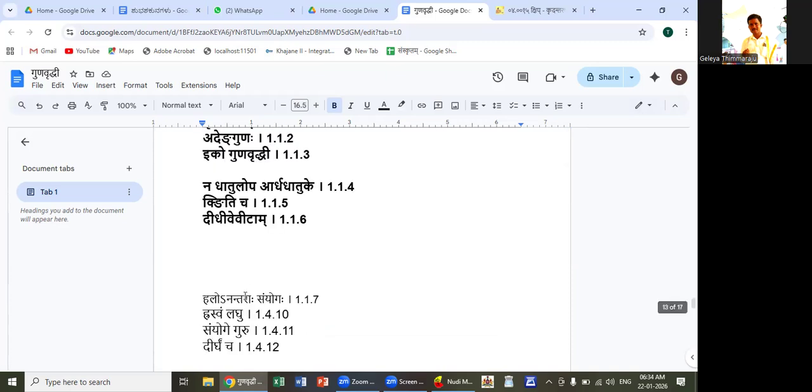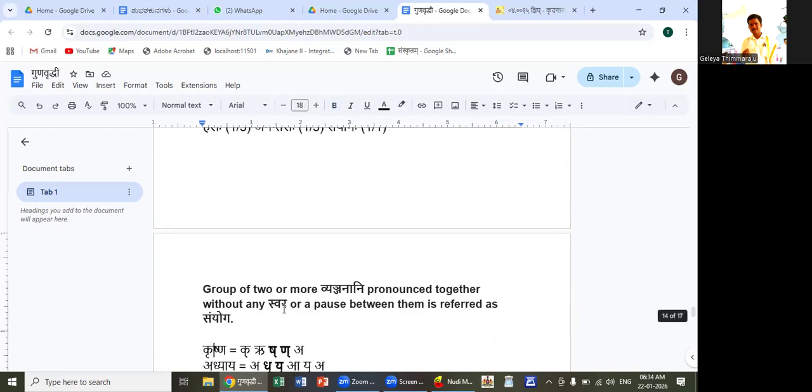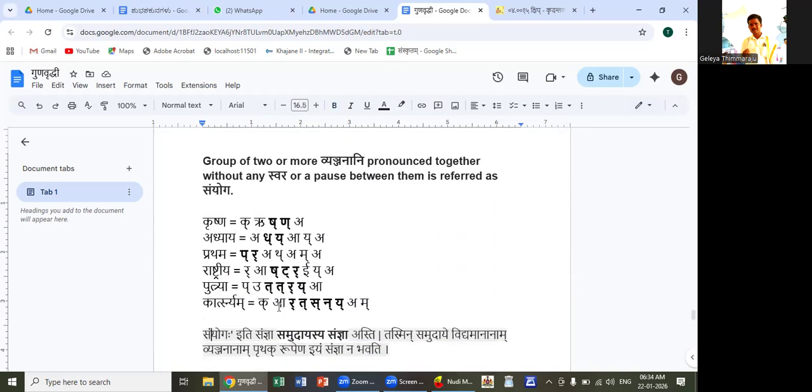For example, in Krishna, Shakara and Nakara don't have any vowels in between them, nor any pause between them. So the samudaya of Shakara and Nakara together is called a sanyoga.